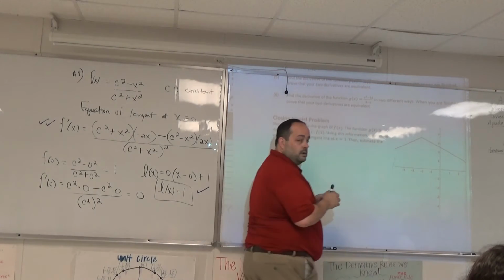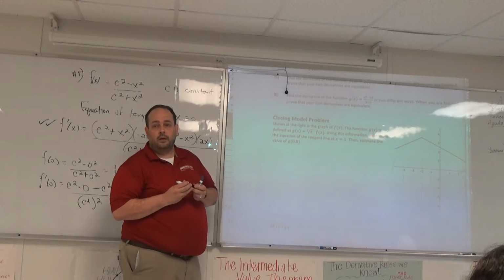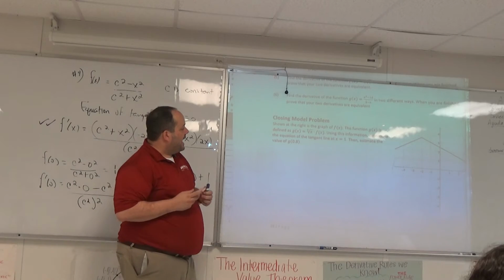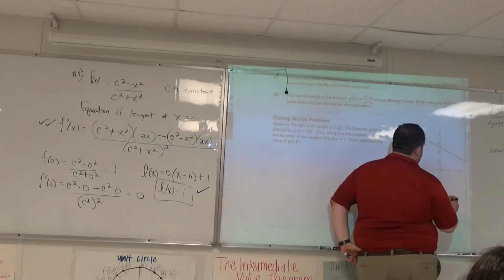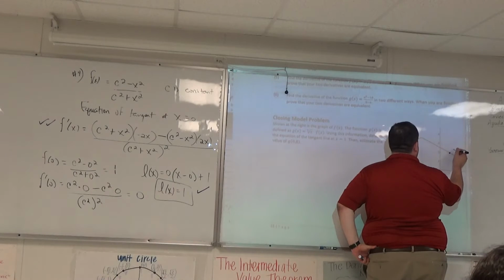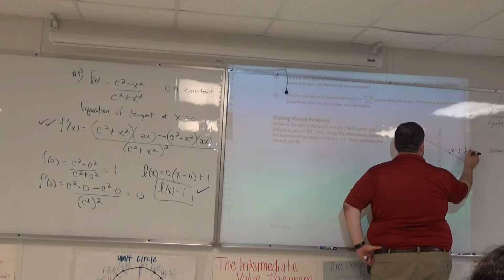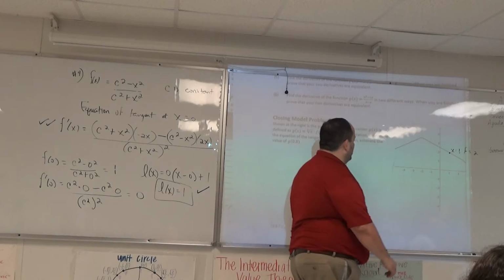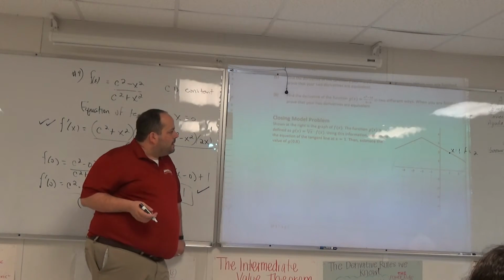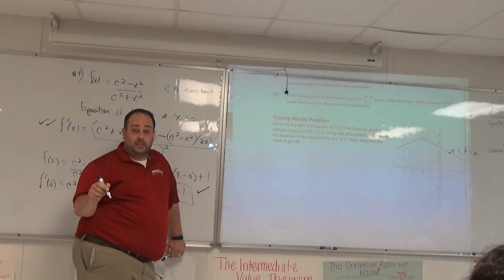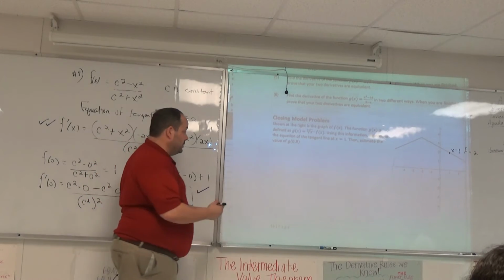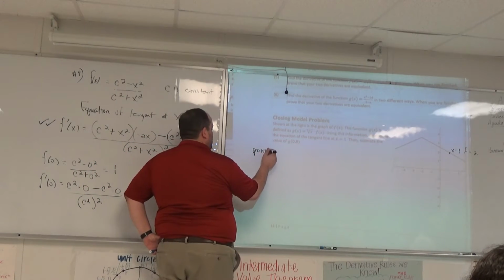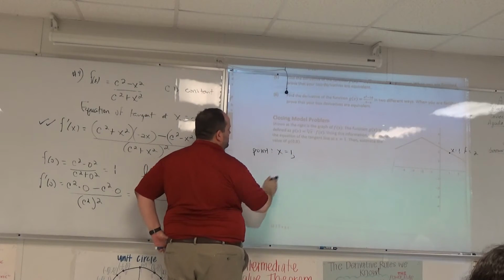Lewis, what other thoughts are out there? Just find that at x equals 1, f of x is 2. At x equals 1, f of x is equal to 2. I agree with you. So we've got this point over here that when x equals 1, f is equal to 2. I agree with that. But my goal is to find the equation of the tangent line, which means I need a point, I need a slope. We're always going to go back to the point and slope. All right, so the point says x equals 1.